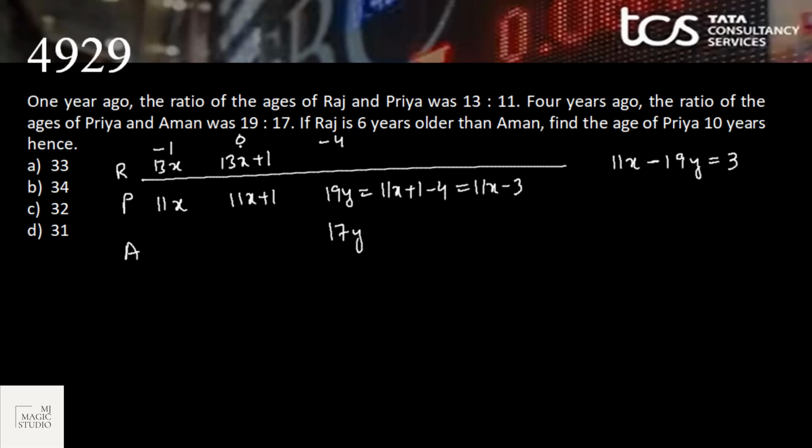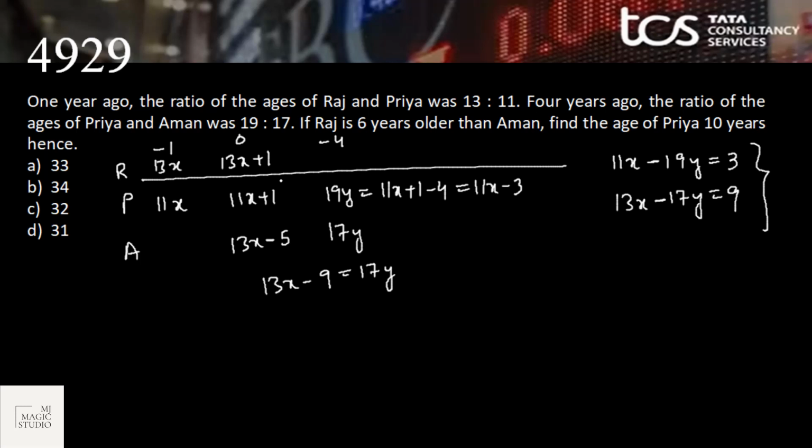If Raj is 6 years older than Aman, so currently Raj is 6 years older than Aman, that means Aman's present age should be Raj minus 6. Aman would be younger than Raj, na? So 13x plus 1 minus 6 is 13x minus 5. Raj is 6 years older than Aman. And minus 4, 13x minus 9, 4 years ago, this should be equal to 17y. So we have 13x minus 17y is equal to 9. We have these two equations.